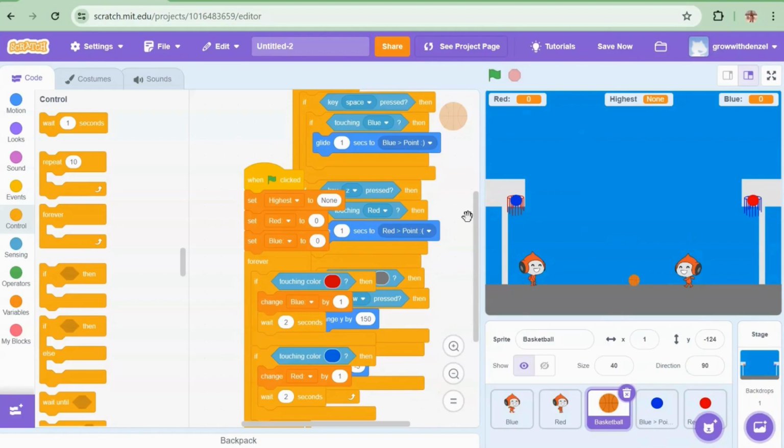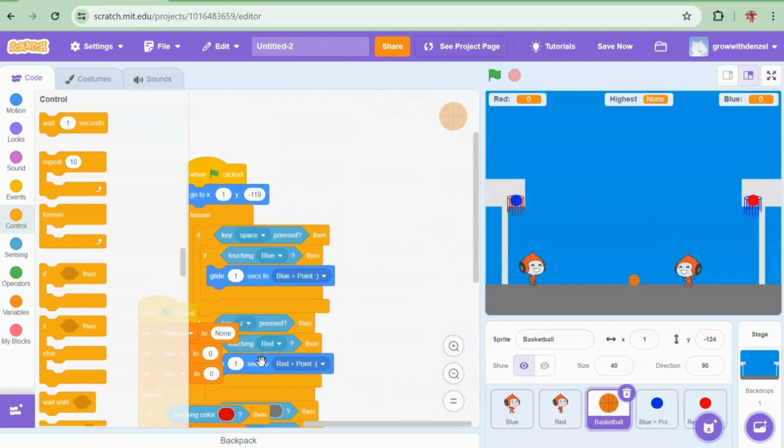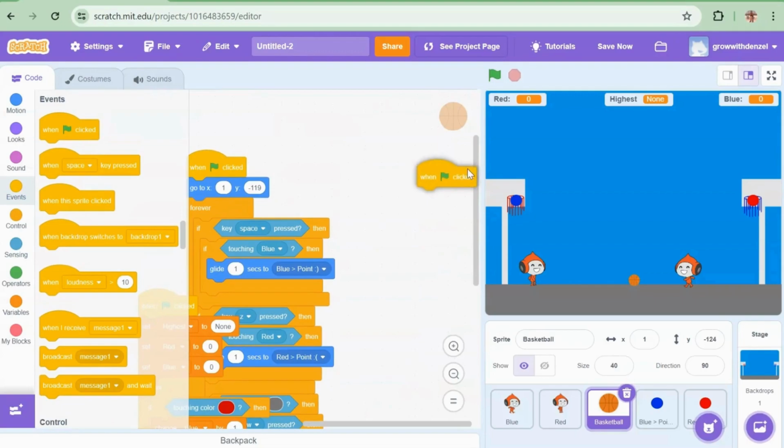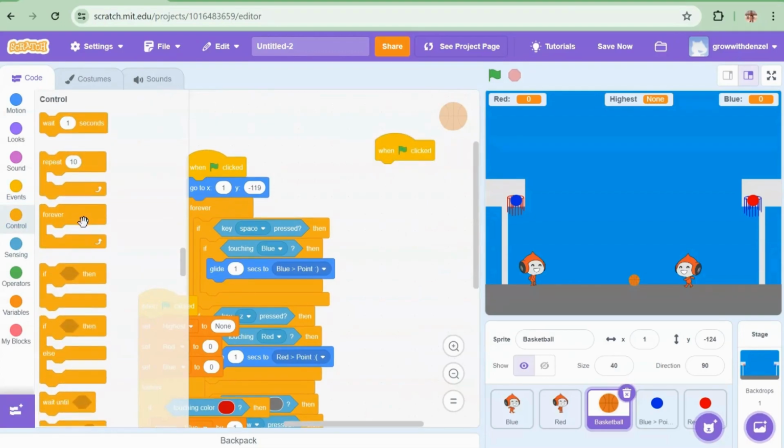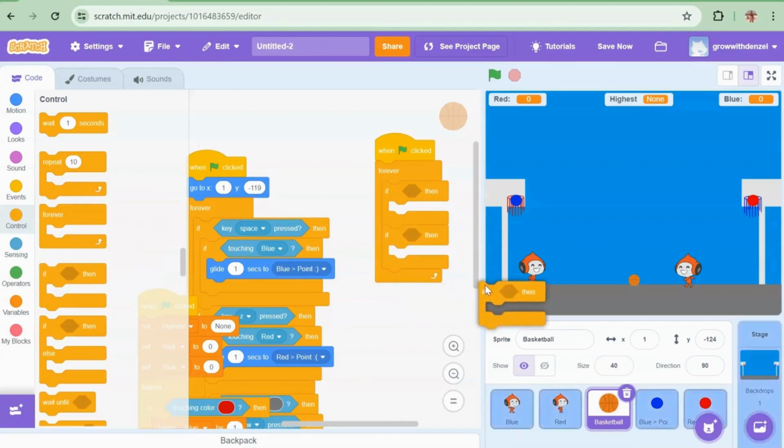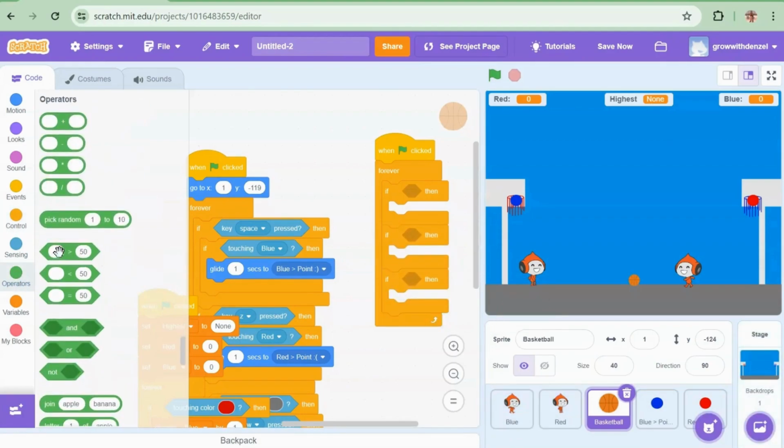So we need to do highest. That's the last thing we need to work on. We'll do it in the basketball. One green flag click forever. If and another if. So it's kind of three ways that would be greater, less, and equal.